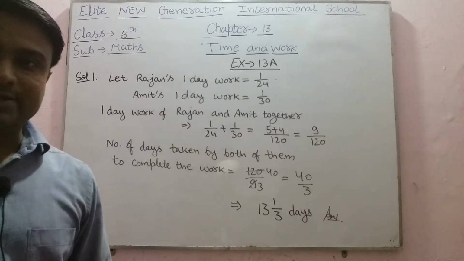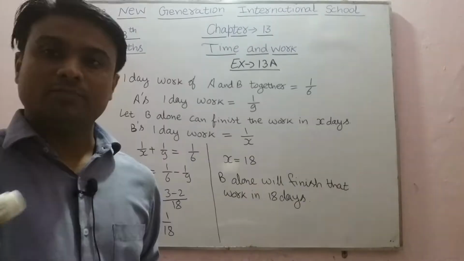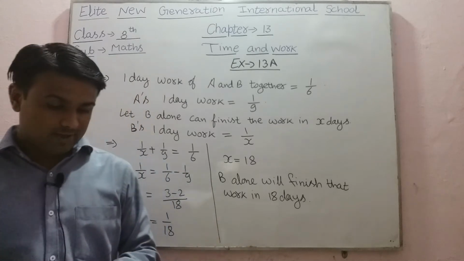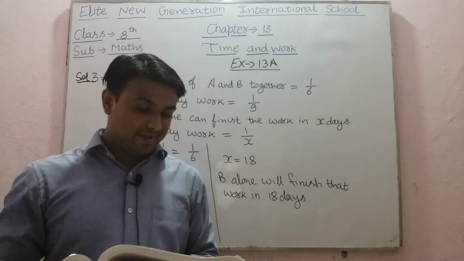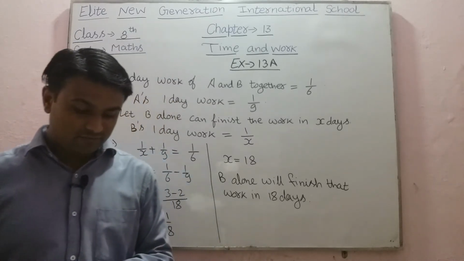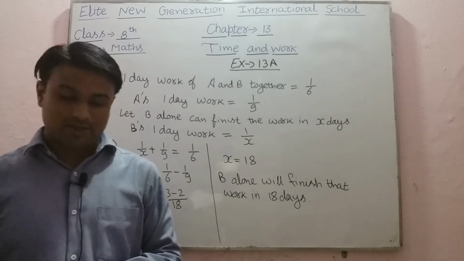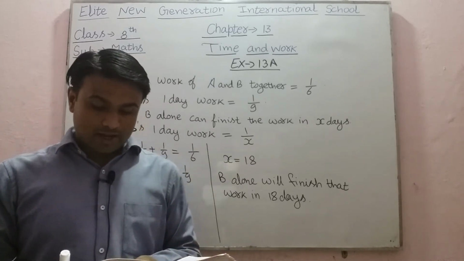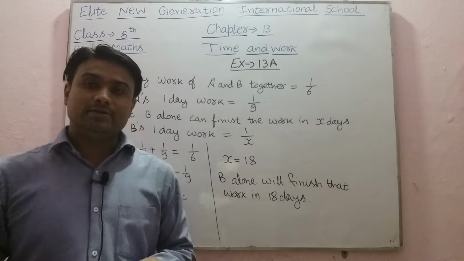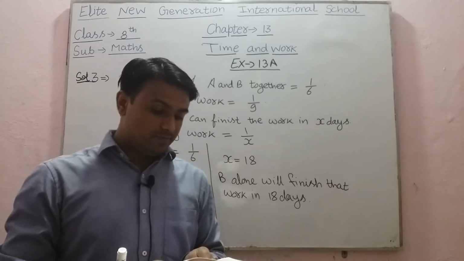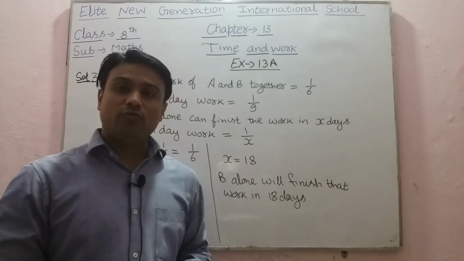Now after this, the question number 3. In question number 3, we are given A and B working together can finish a piece of work in 6 days, while A alone can do it in 9 days. So how much time will B alone take to finish it?